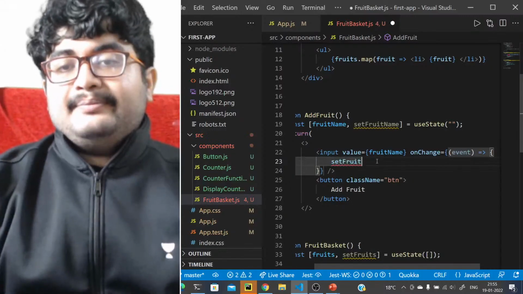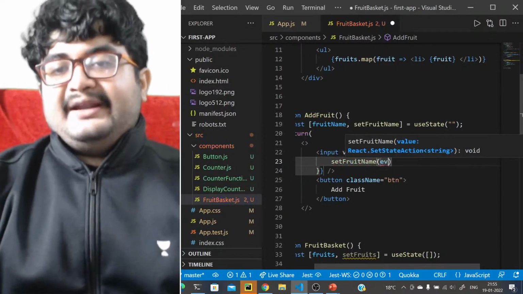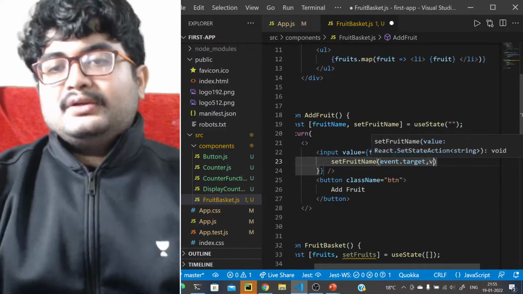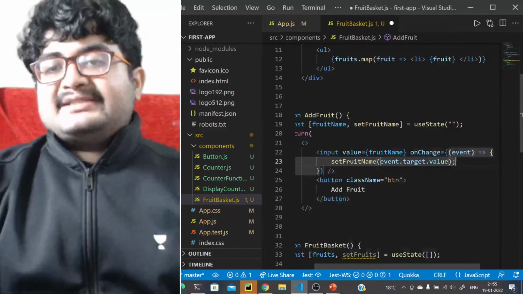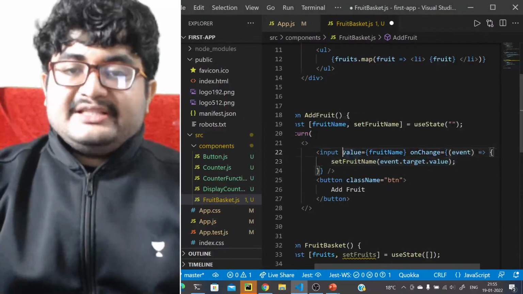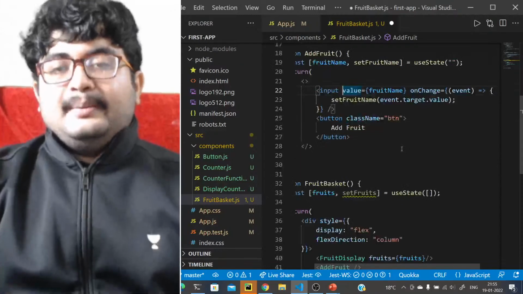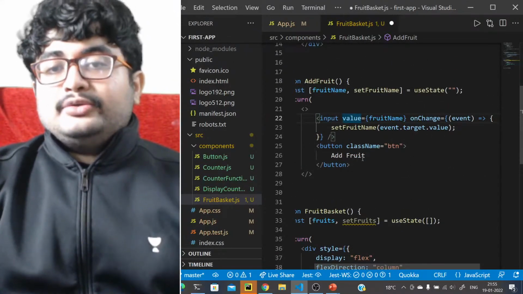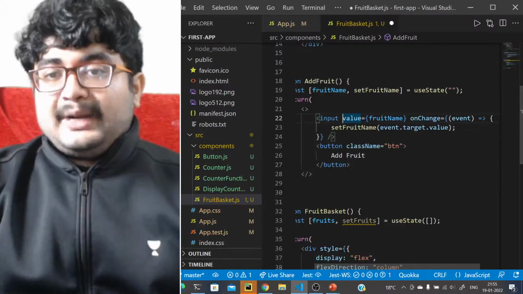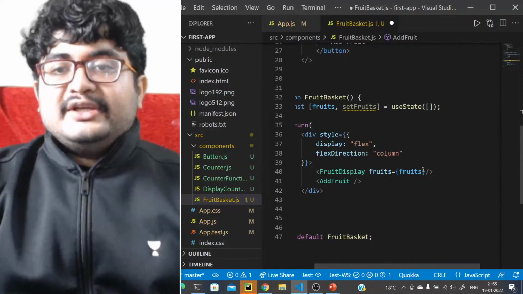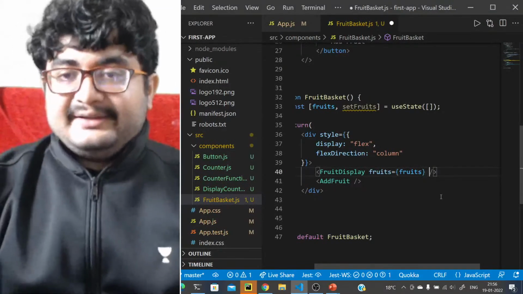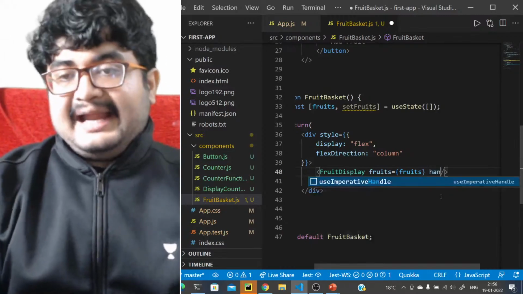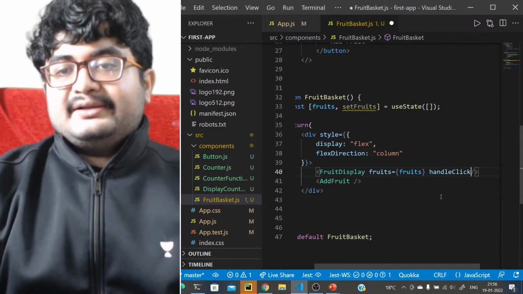So set fruit name is event dot target dot value. Indeed, you can actually just remove this value as well, because then also it will work. But let's just keep this, right? Let's just control it. So what you want to do is, whenever this add fruit is clicked, you want to add this fruit to this fruit list. So what you should pass here is a handle click.